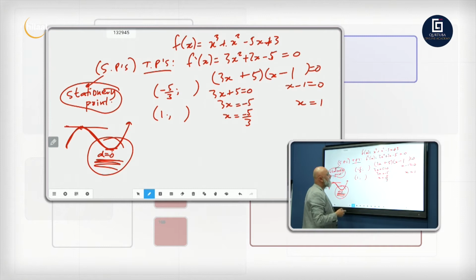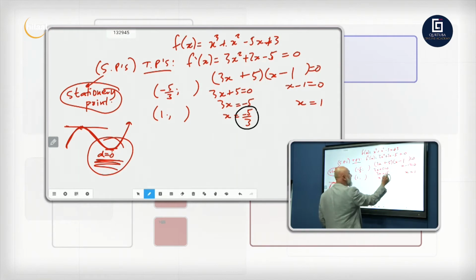Now we need to find the y. So you take this and you put it back into the original. Guys, what do we do with this? We take this and we plug it not back into here. You're going to get 0 because it's a root. We're going to plug it back into the original.